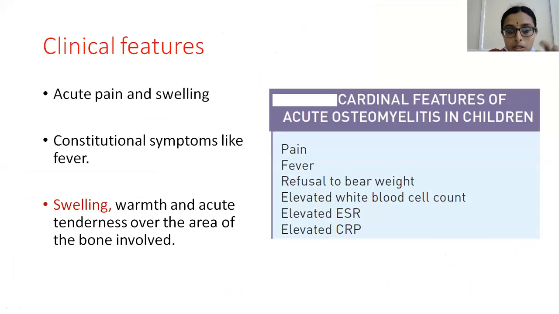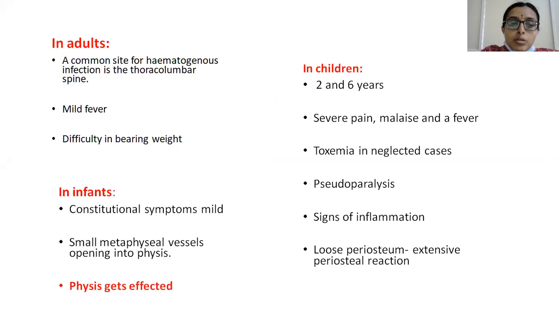And around the area which is involved, there will be swelling, warmth, and acute tenderness. So usually children between 2 to 6 years are most commonly involved, and there will be severe pain, malaise, and fever. And if neglected, this may take a fulminant course leading to a poor prognosis.